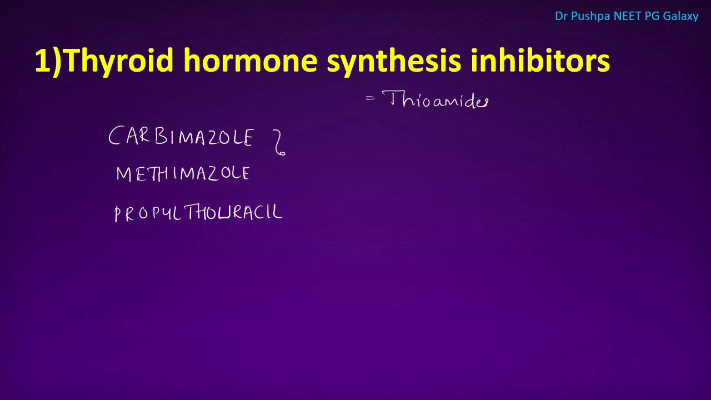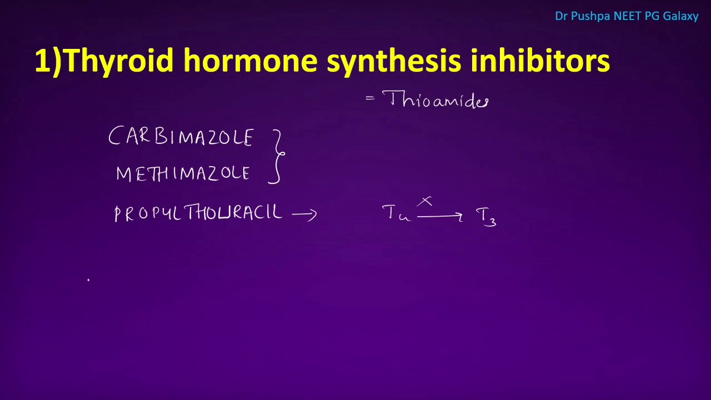Carbimazole and methimazole inhibit only the synthesis of T3 and T4, whereas propylthiouracil inhibits the synthesis of T3, T4, and also inhibits the peripheral conversion of T4 to T3. That's why in hyperthyroid emergency, we will prefer propylthiouracil.